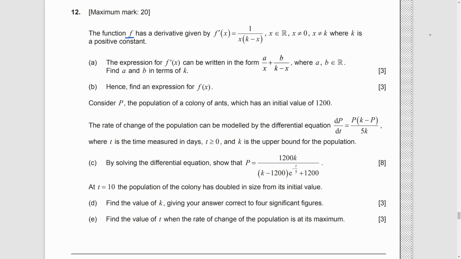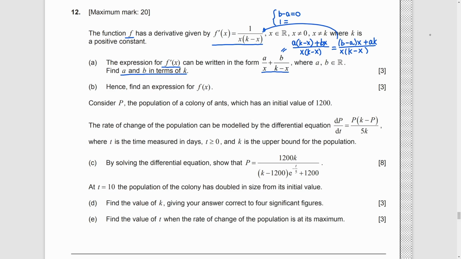Question 12. F is a function with the given derivative. Part A. We need to break it into partial fractions. Very easy. We just need to make it back to a single fraction, and by comparing their coefficients of the terms, we get b minus a equals 0 and 1 equals ak. So, b equals a equals 1 over k.